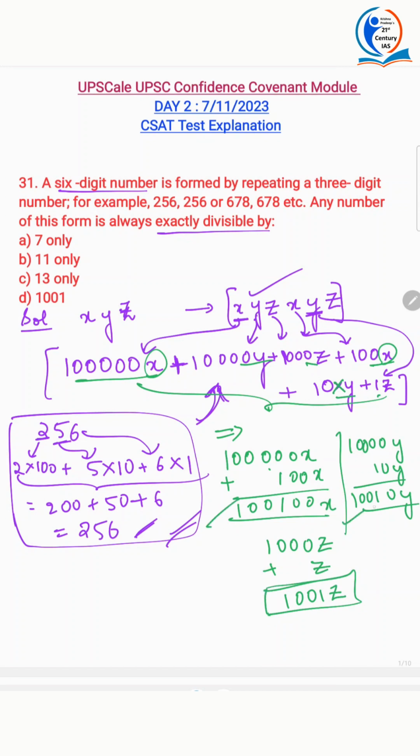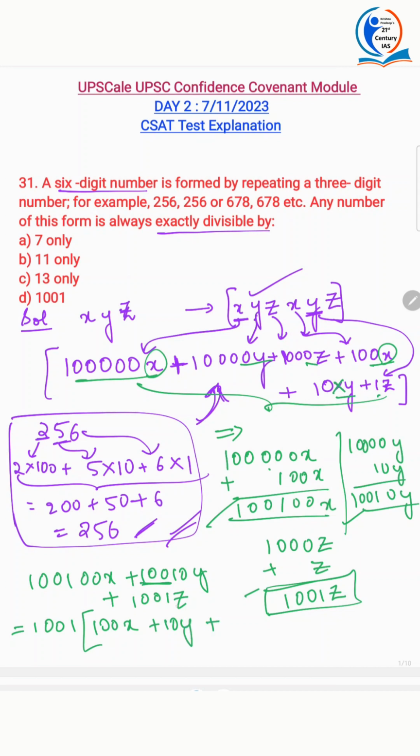Now if we write all these things in the equation form, you're adding all these numbers again. Now what is a common number that you can take out? It is 1001 into 100x plus 1001 into 10y plus 1001 into z. Okay, 1001 is a common factor for all these digits.